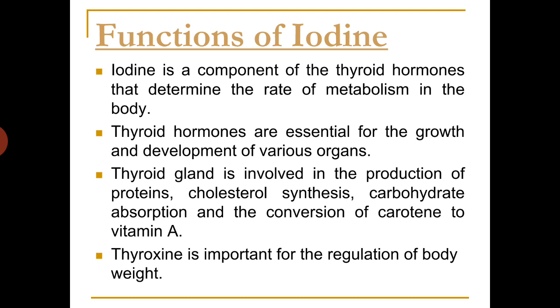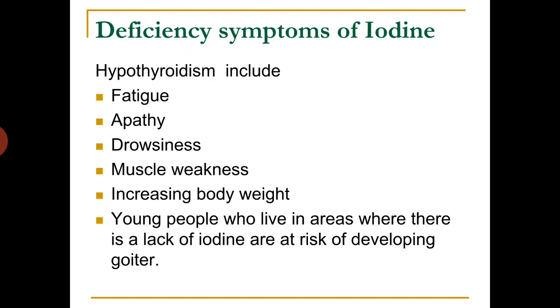Functions of iodine in biological systems. Iodine is a component of the thyroid hormones that determine the rate of metabolism in the body. Thyroid hormones are essential for the growth and development of various organs. Thyroid gland is involved in the production of proteins, cholesterol synthesis, carbohydrate absorption, and the conversion of keratin to vitamin A. Thyroxine is important for the regulation of body weight.